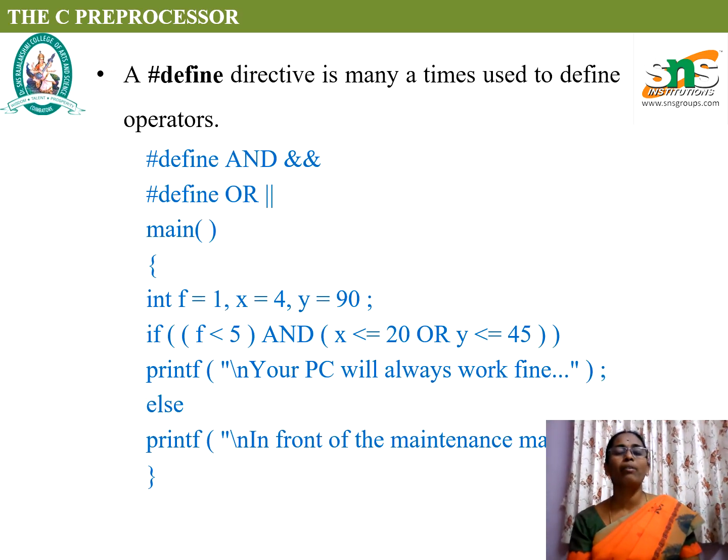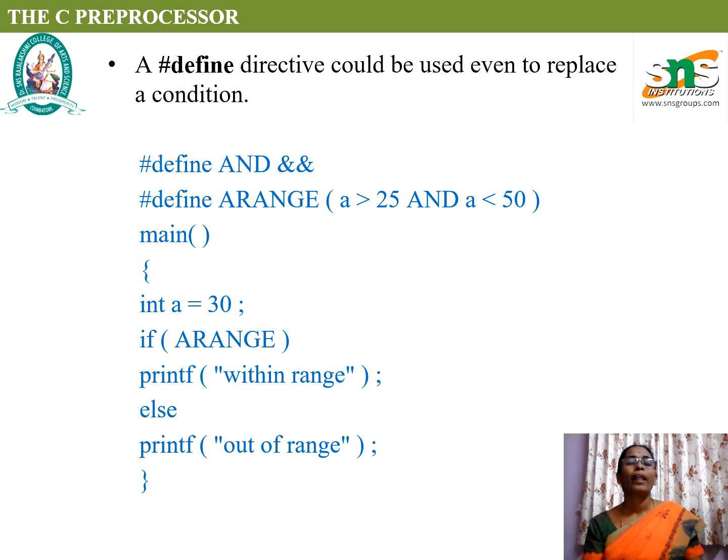Here is another example where we are defining AND and OR inside the program. Here we are using AND as a symbol. We have defined AND as the symbol of double ampersand and OR as the symbol of a double parallel line, that is, the pipe symbol. Instead of using the double ampersand everywhere in your program, you can use AND, which defines that it is a double ampersand. Or for the parallel symbol, if you want to include OR, instead of using a double parallel line, you can use OR, whichever you define with a macro. It shows that it is an OR. This was another example of how it gets replaced.